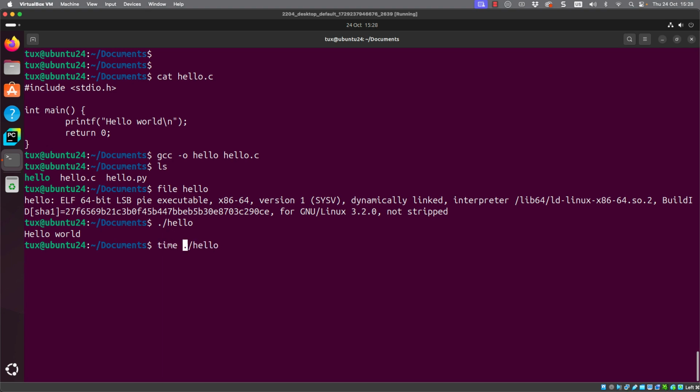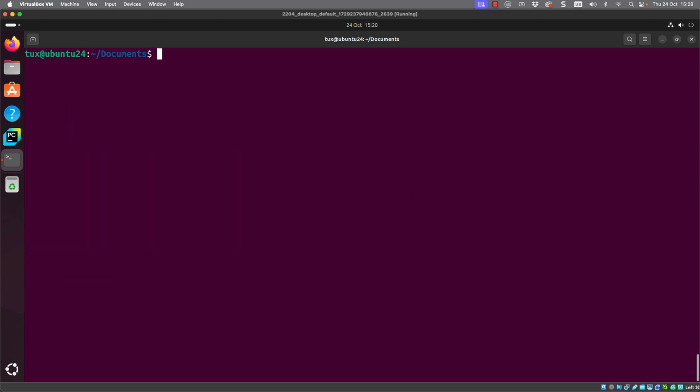When we try timing it, we can see that it took 0.002, so substantially quicker than we saw before with our Python script. We can try it again, and it's extended a little bit to 0.006.